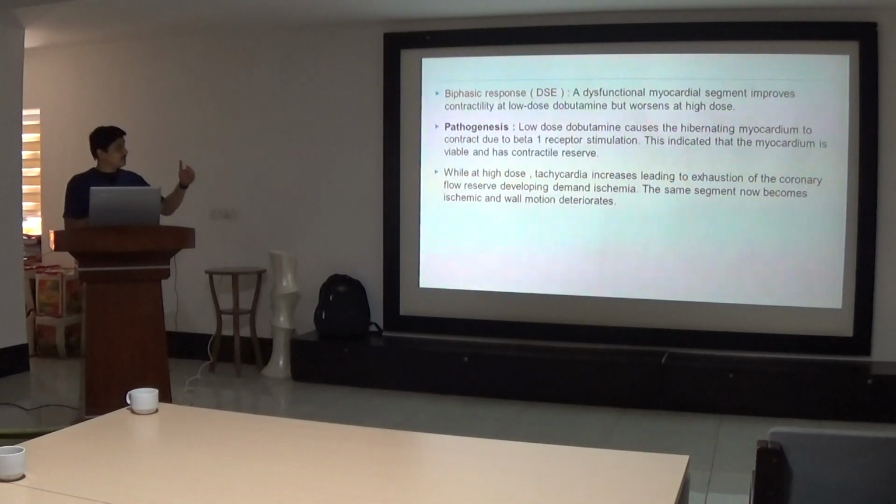But as soon as we reach the peak dose, there is increase in tachycardia, due to which there is decrease in the diastolic coronary perfusion, leading to exhaustion of the coronary flow and demand ischemia. So the same segment which was contracting at the low dose now becomes ischemic and the wall motion deteriorates. So this tells us that it is a hibernating myocardium.